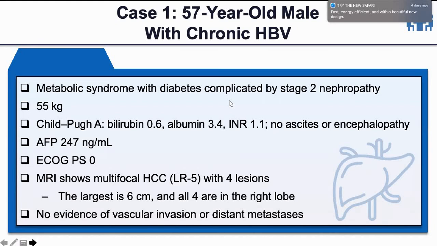I think the workup is complete. There is no distant metastasis, no vascular invasion. We have to find out where the lesions are, what the size of the lesions is, what the performance status is, what the cirrhotic stage is. Then we should move for the therapies, medical management. And to add, I think this patient is outside the Milan criteria, if we see. Yeah, and he is outside Milan, yes.